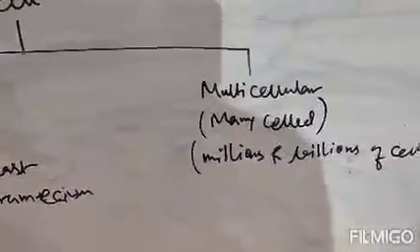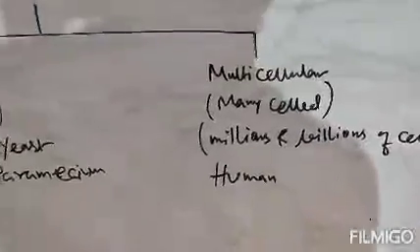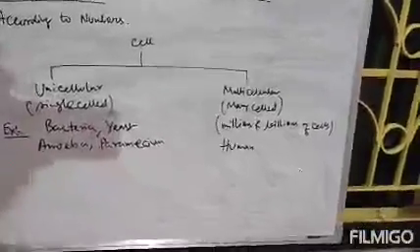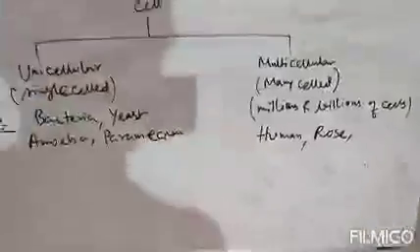What is the example? Now example will be like human. That means we all are multicellular organisms. So first example will be human. Next rose, that is rose flower. That is your plant cell. Clear?